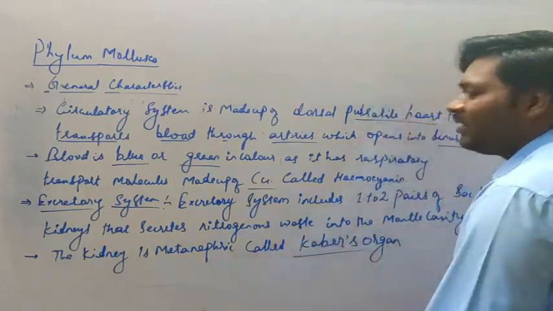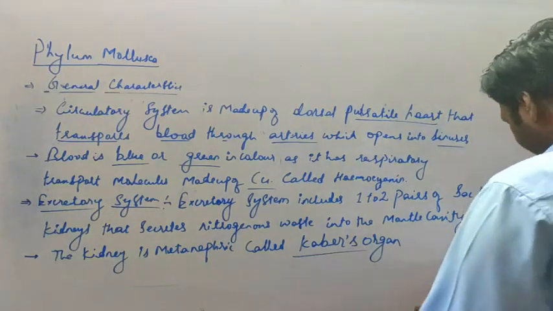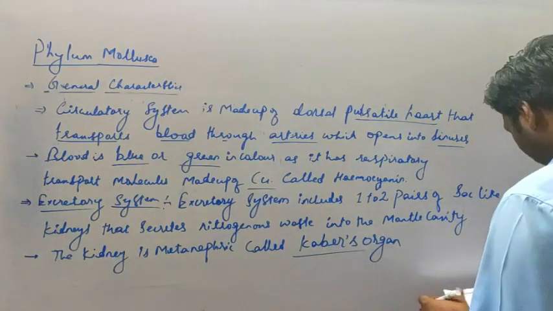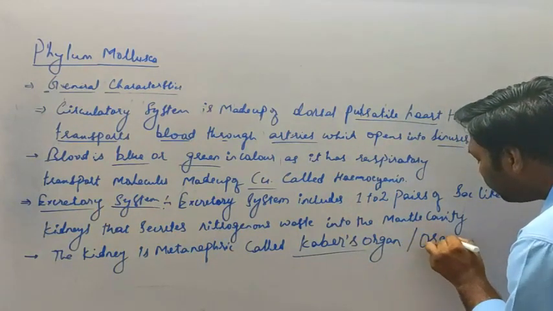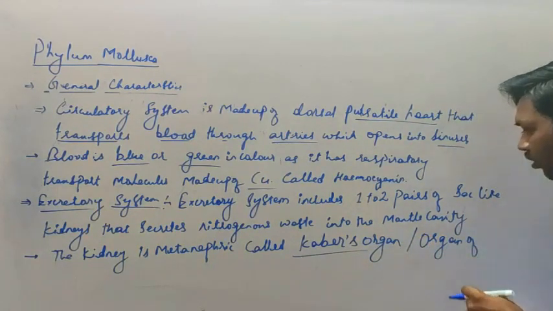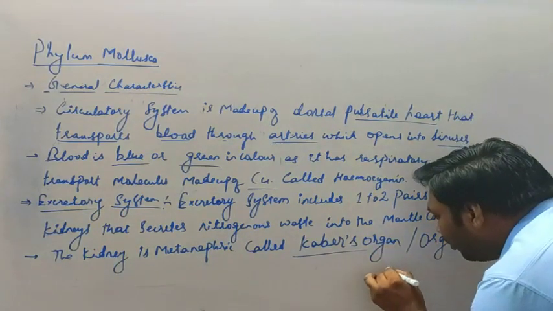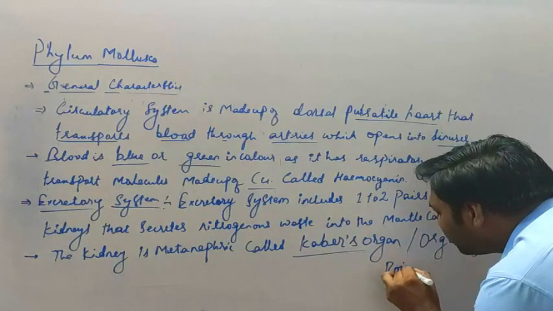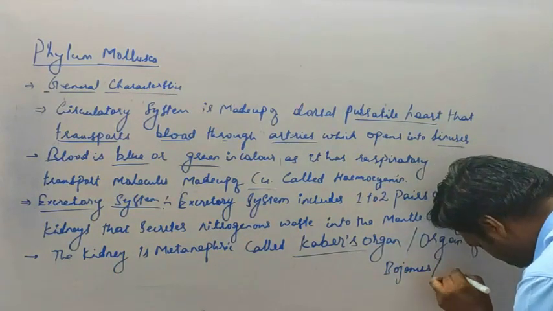The name may have been given due to observation by the scientist. Keber's organ, or organ of Bojanus, or Unio.